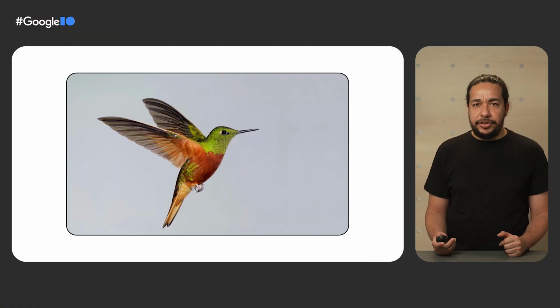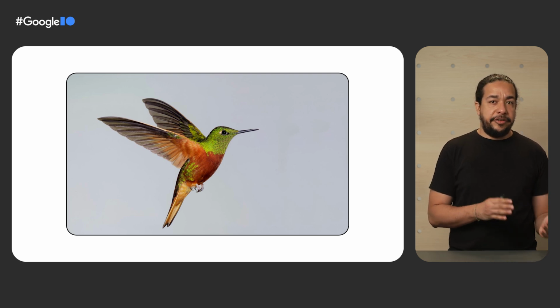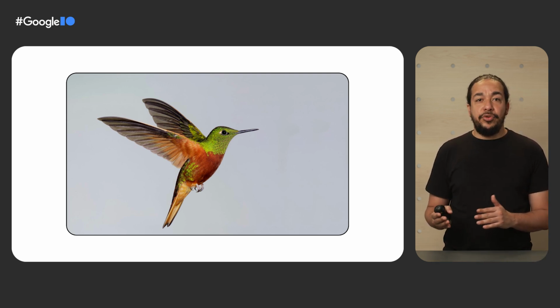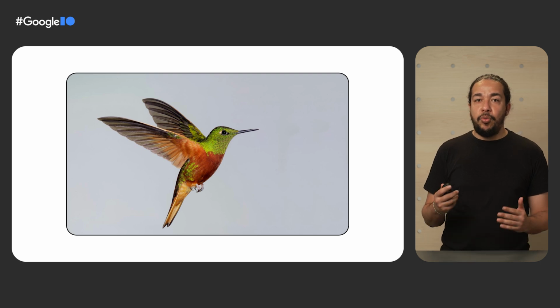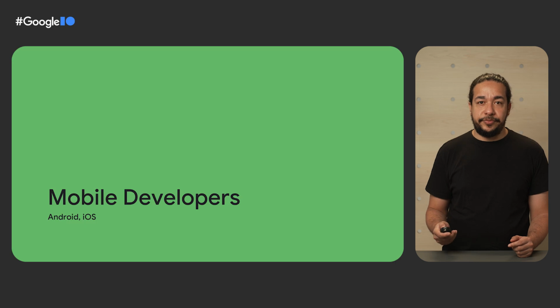Let's take a look at this picture and try to solve the problem presented in the XKCD cartoon: check whether the photo is of a bird. We will do the same task with APIs for mobile, web, and backend developers, so there's something for everyone. Let's go. Let's start with mobile developers.